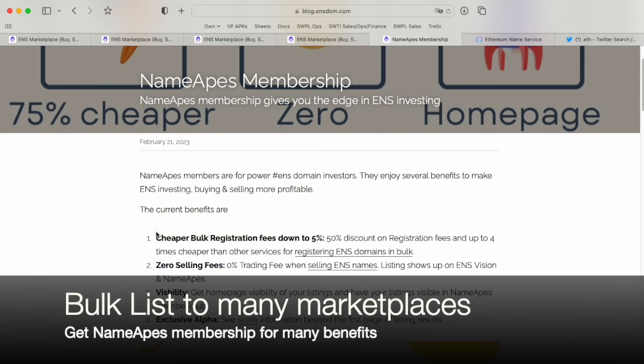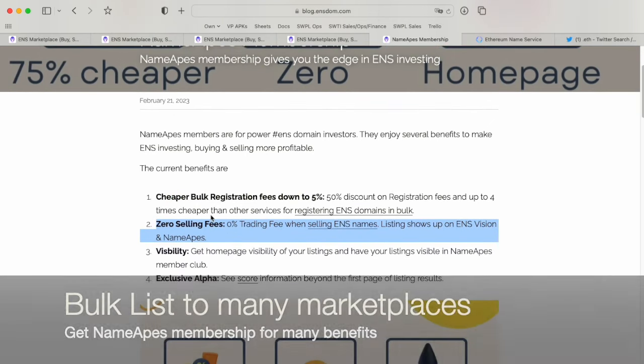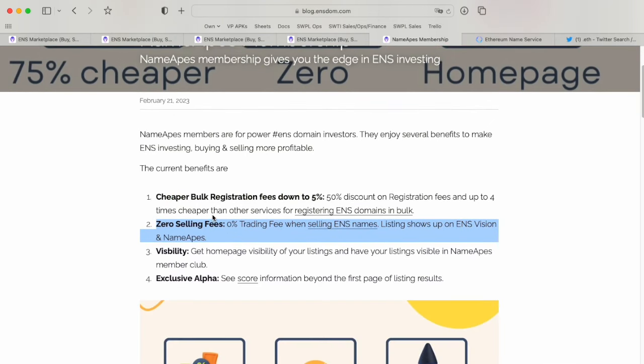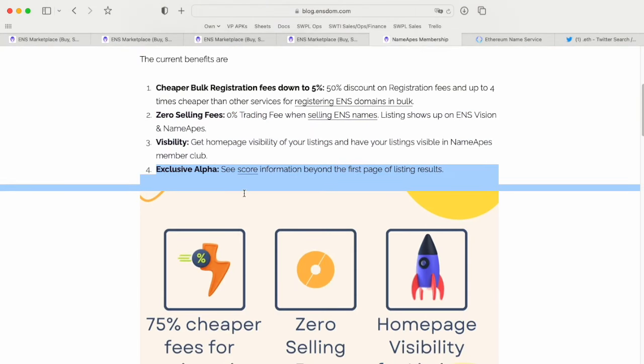There is a convenience fee charge when you do a bulk registration because it saves you gas fees. We basically have the cheapest bulk registration for members. We make zero selling fees on any names that are sold, and we give you the visibility and the score information as well.